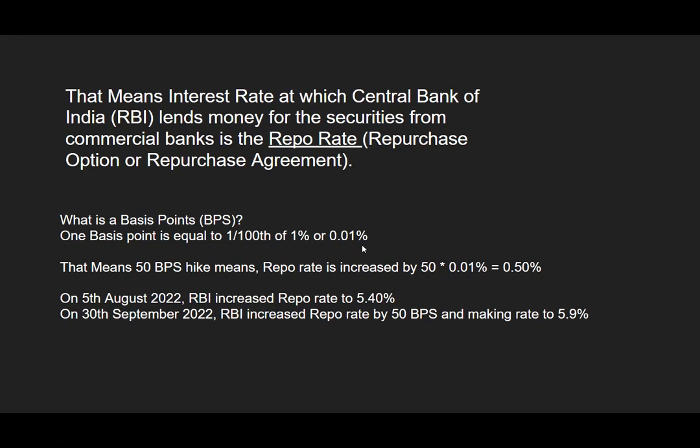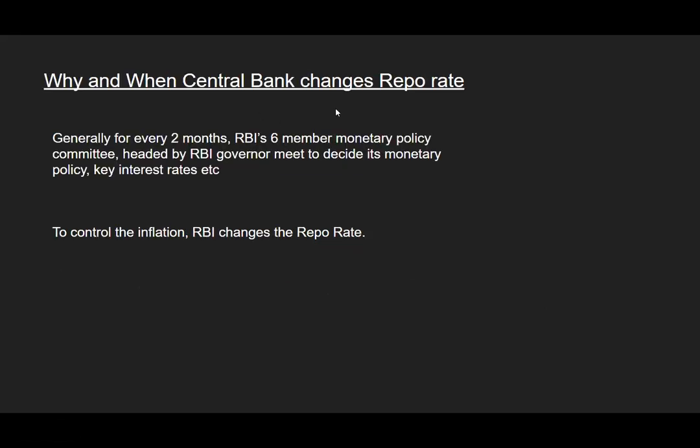Then coming to the next point, why and when does the central bank, the RBI, change the repo rate? Generally, RBI's monetary policy team and the RBI governor meet every 2 months and decide on monetary policy, key interest rates and other plans based upon global issues, the global economy, the domestic economy, and inflation.